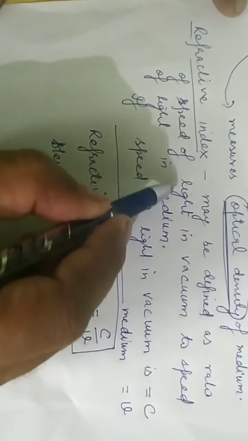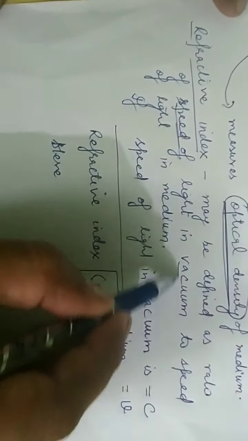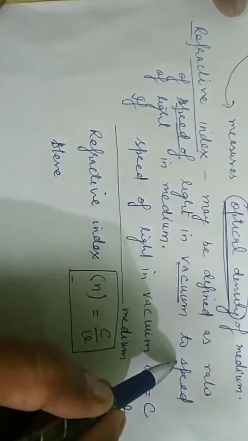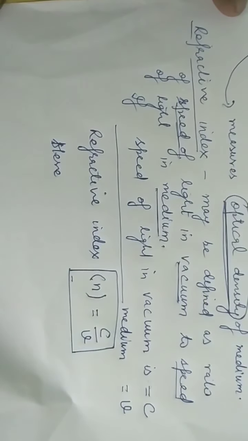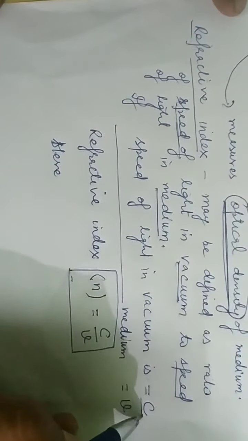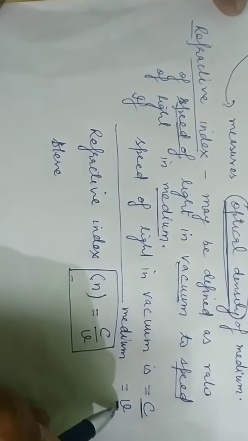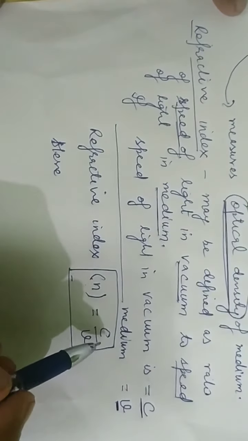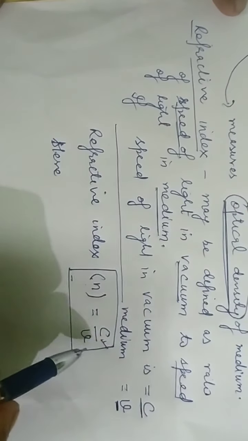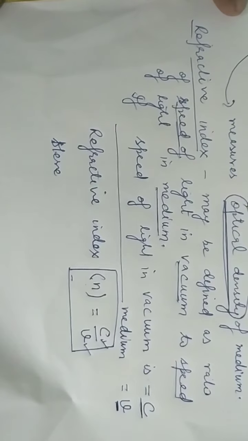So it is basically the speed in vacuum divided by the speed in that medium whose refractive index we want to find out. Let us suppose the speed of light in a vacuum is represented by c and the speed of light in a medium is represented by v, then the refractive index is equal to the speed of light in a vacuum to the speed of light in a medium.